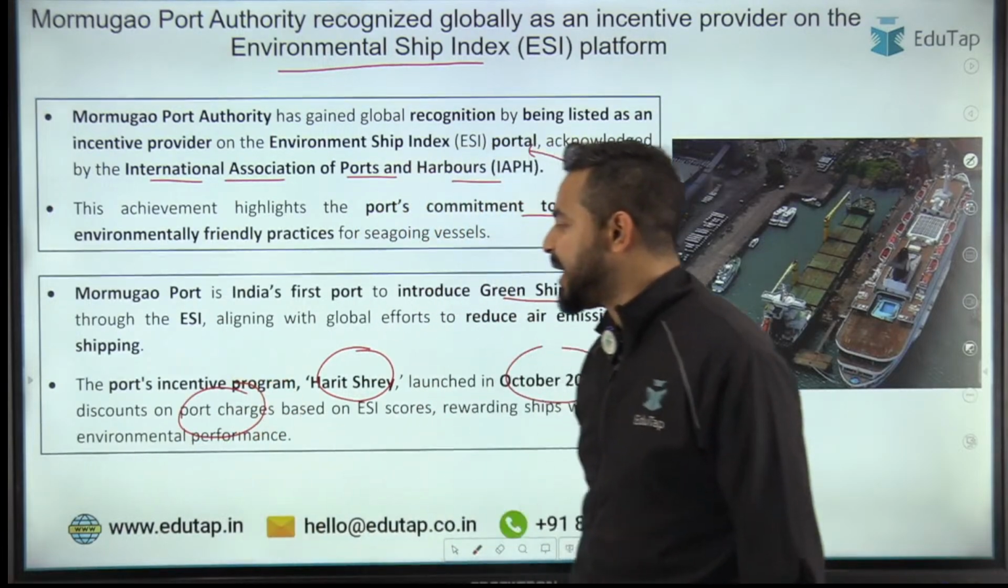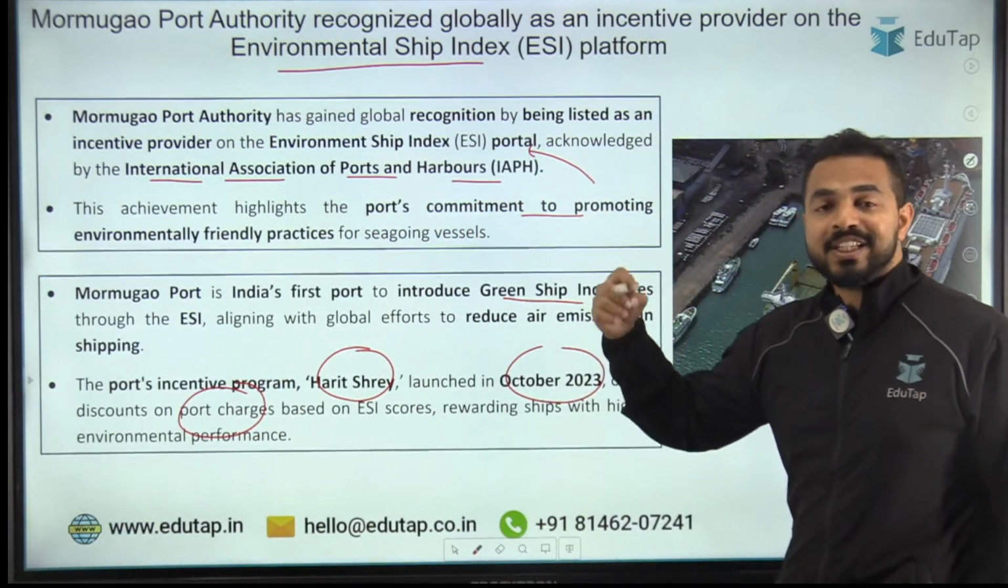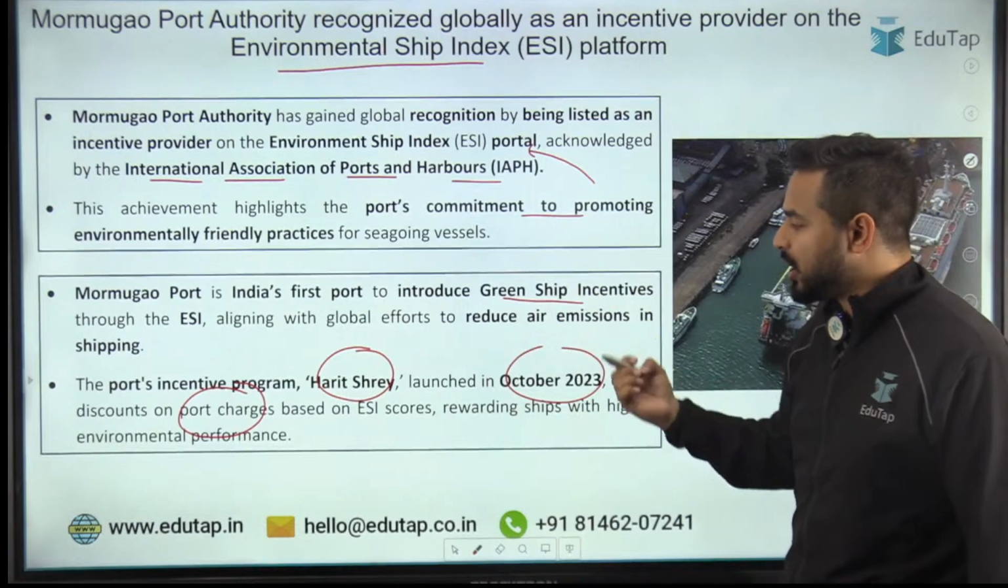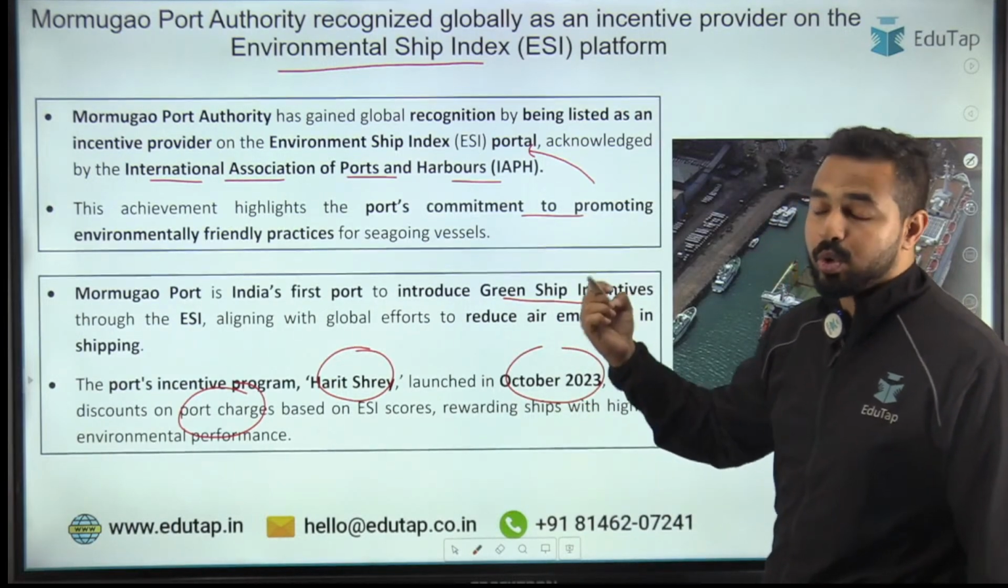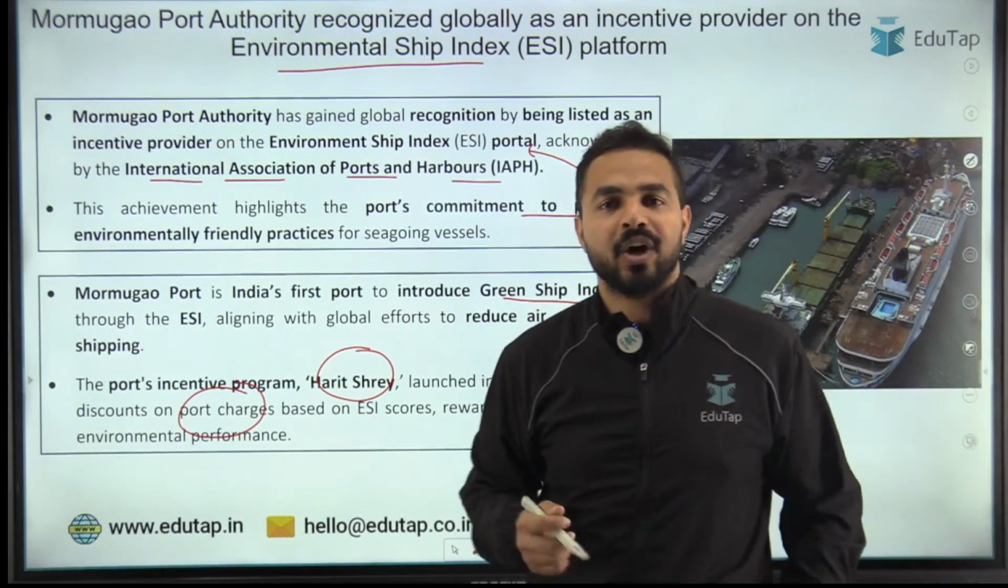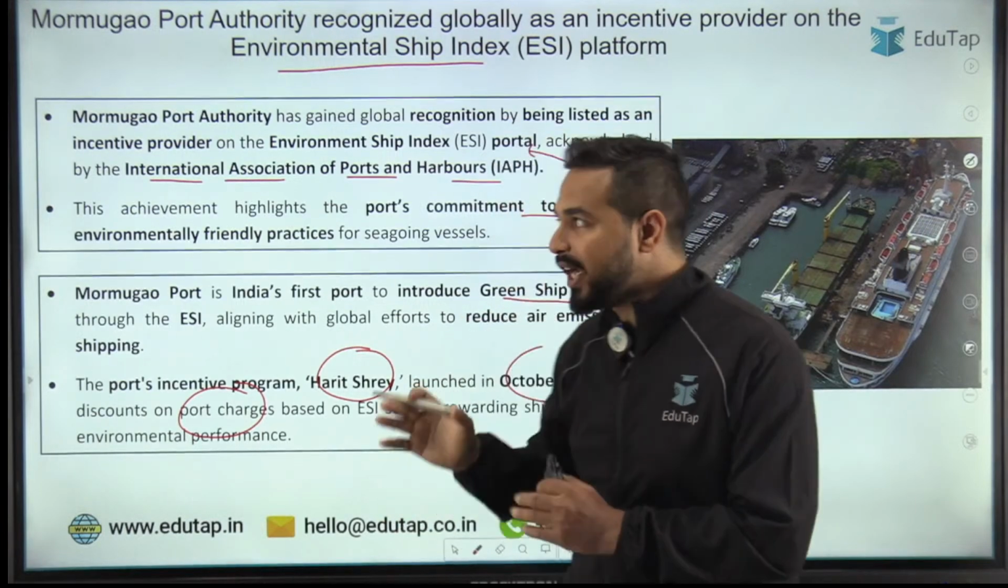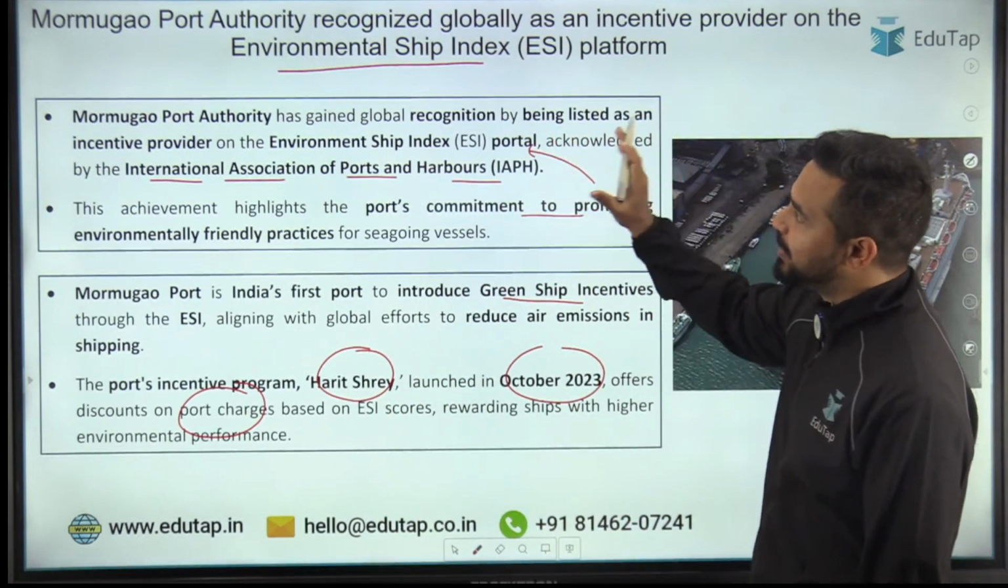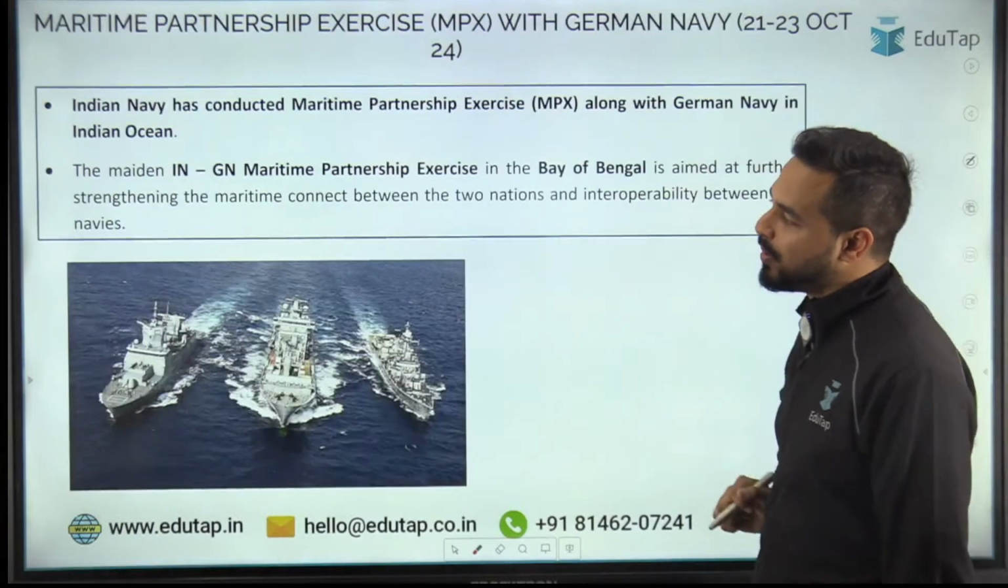जो पोर्ट के चार्जेस हैं, उनके ESI स्कोर के ऊपर उन पर्टिकुलर जो हमारे शिप्स हैं उनको यहाँ पे ऑफर दिया जाता है, on the basis of their ESI scores, right? So Mormugao port is the authority which has basically been recognized. This is the part we need to remember here.